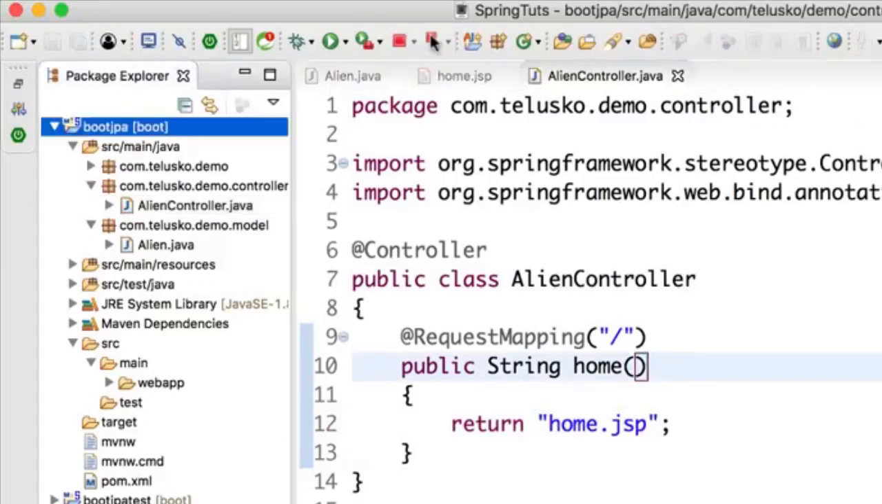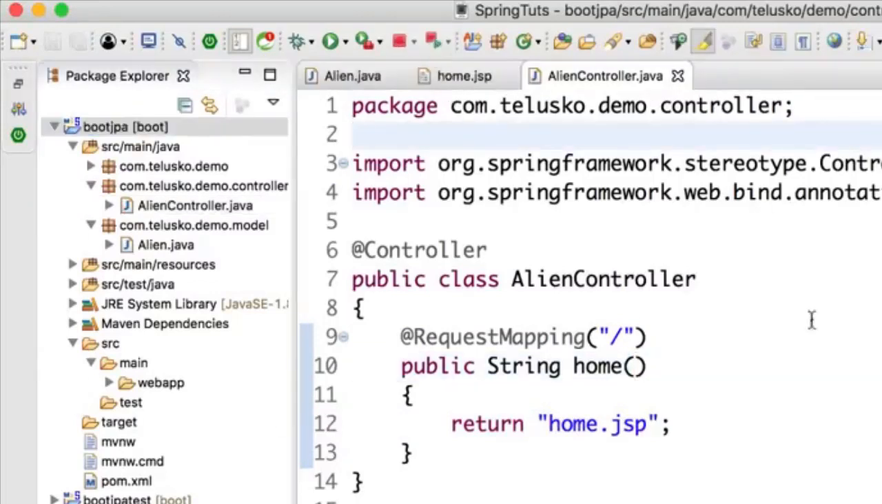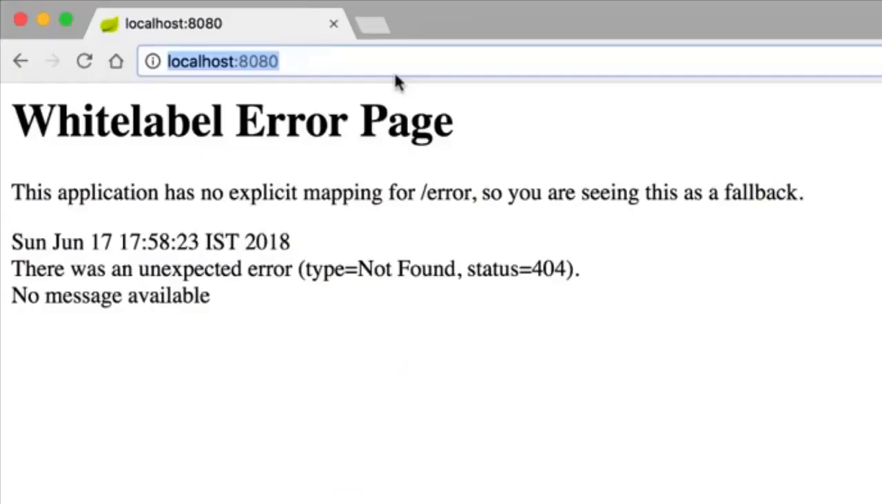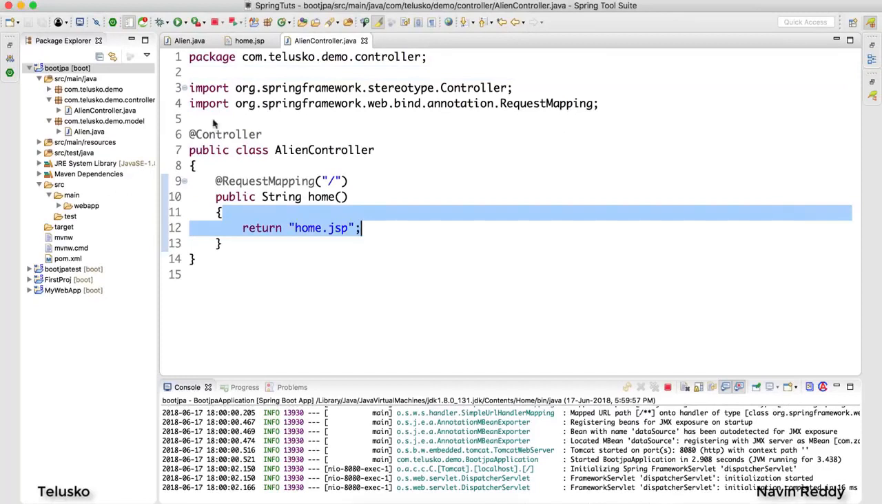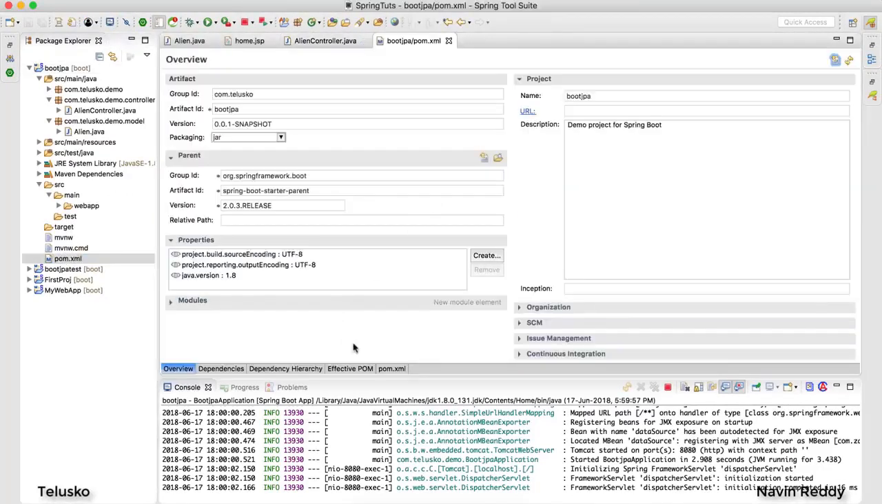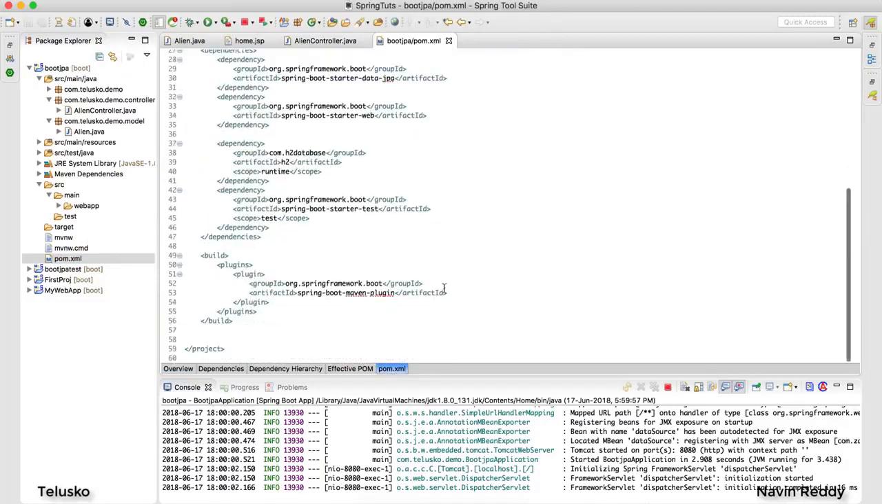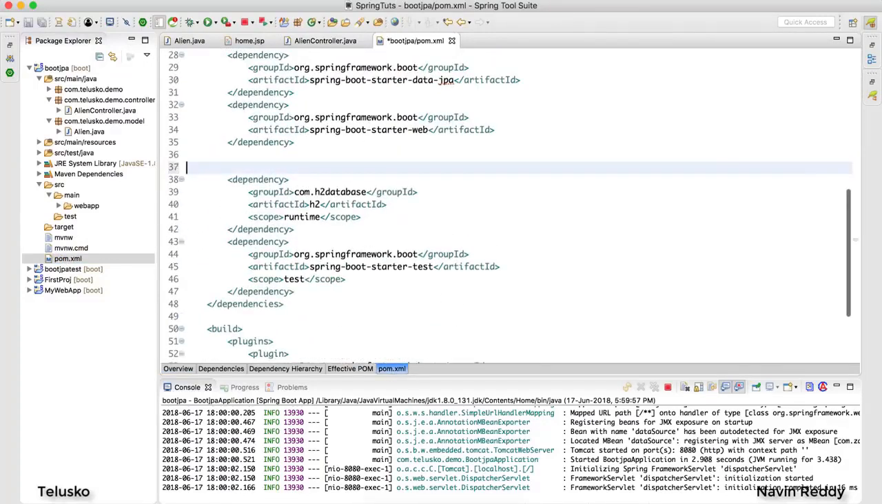Now, if I run this project, let's see if it is working. So I will just relaunch the application and I will go back there and say enter. Oh, you can see it is still not working because we missed one thing. If you remember, we are yet to add the Jasper, right? When you are working with JSP, we need to add one more dependency in the POM file, which is Jasper. And how do we get that?